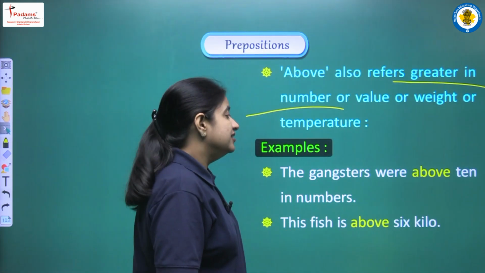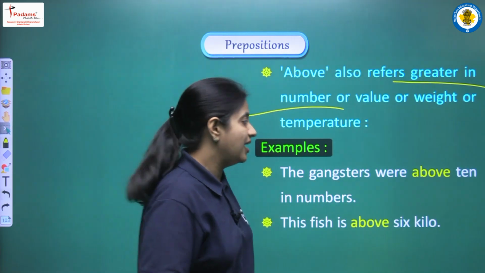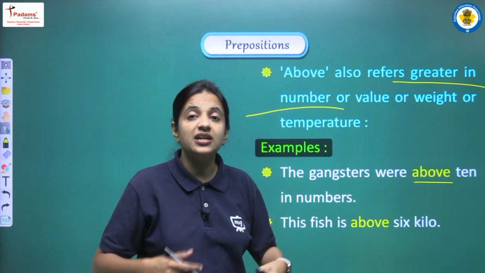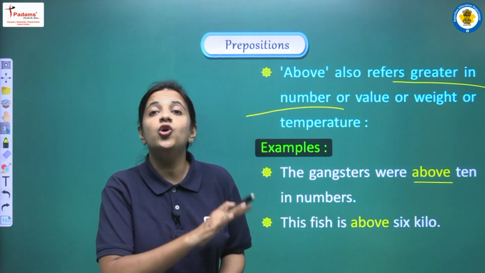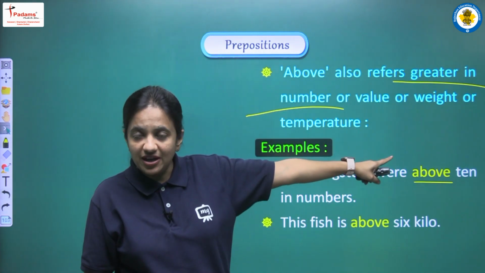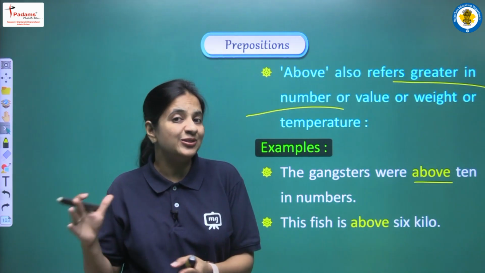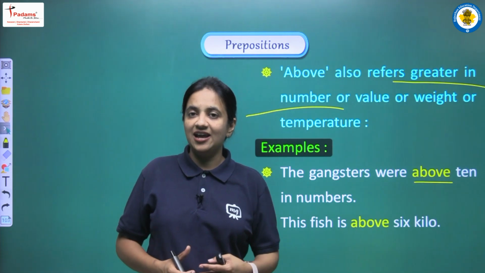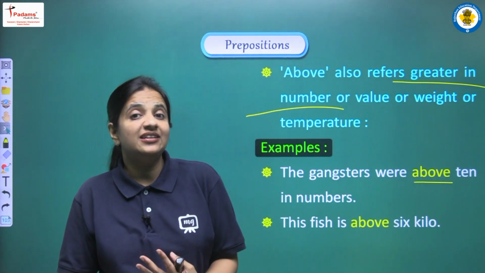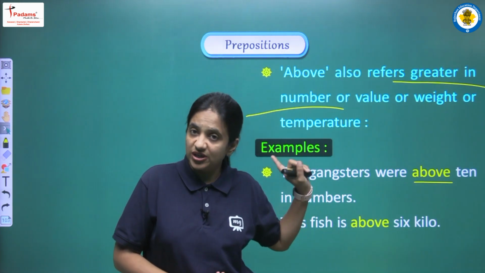The first is, the gangsters were above 10 in number. So here with the help of above we are trying to show that the gangsters, they were above 10, it means they were more than 10. Alright, so what sense we are having with the help of above? We are having the sense of more than, okay. So हमें exact number तो नहीं पता, but we are having a rough idea कि जो gangster था, जो वो group था, जो वो gang था, उसमें कितने gangster थे? They were more than 10, okay.